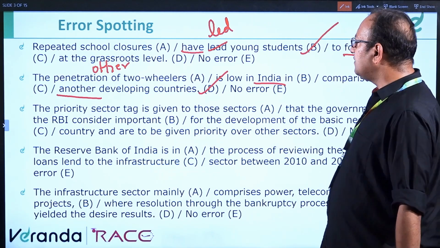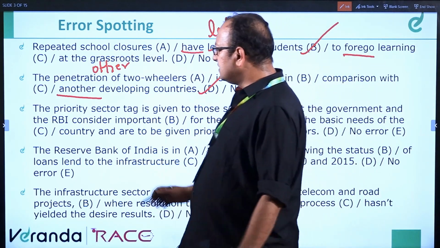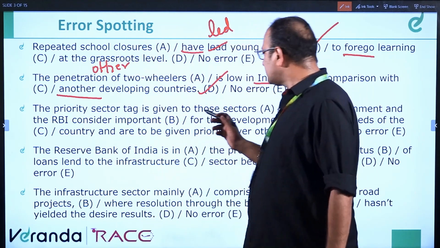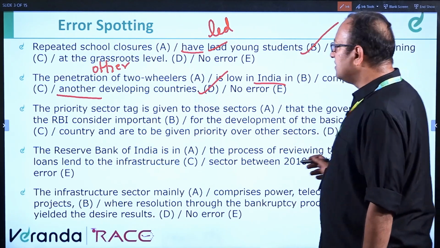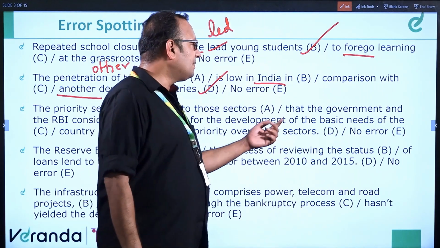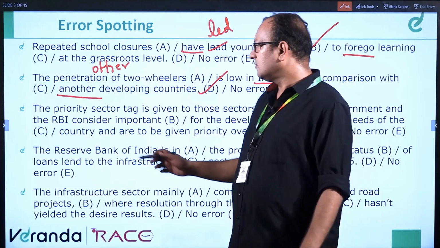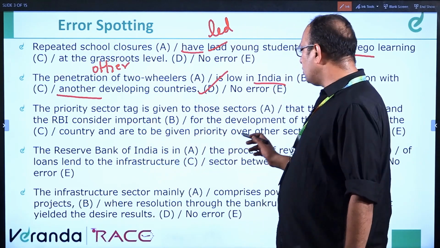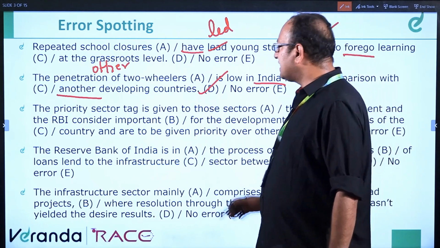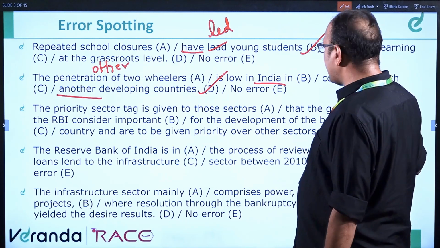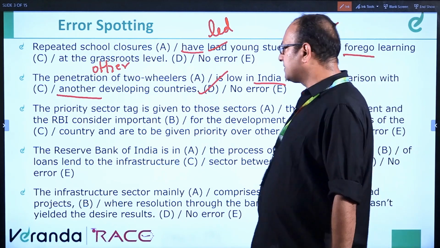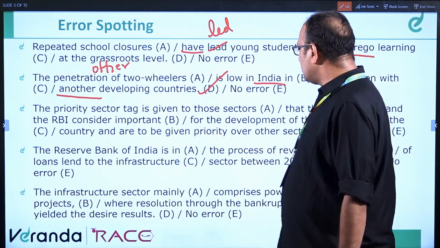The priority sector tag is given to those sectors that the government and the RBI consider important for the development of the basic needs of the country and are to be given priority over other sectors.